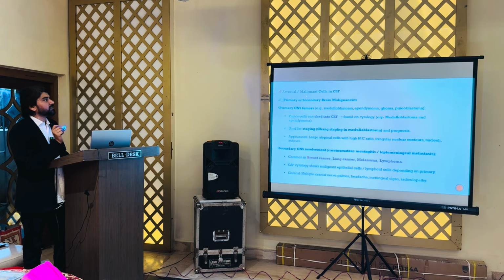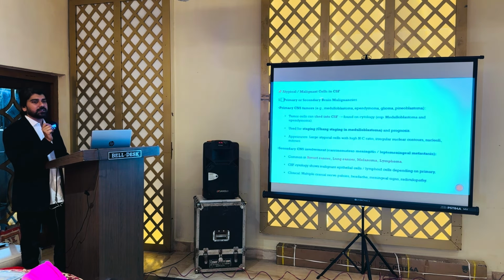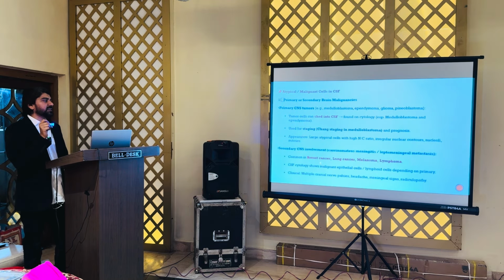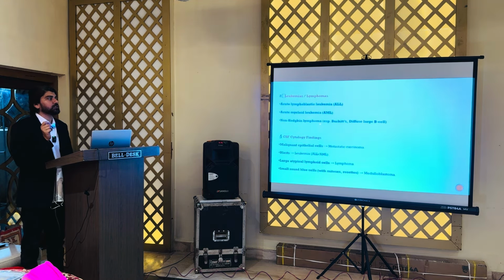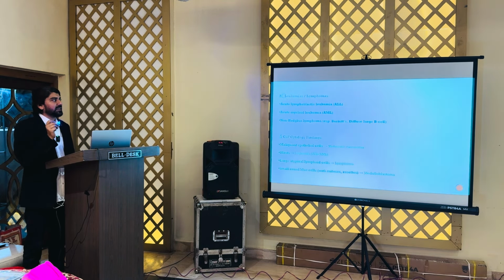Sometimes atypical or malignant cells can also be seen in the CSF, which helps to diagnose brain malignancies like medulloblastoma and ependymoma, because these are tumors that can shed cells into the CSF. And on cytology, we can diagnose these. Apart from that, secondary CNS involvement can also be seen, like in breast cancer, lung cancer, melanoma and lymphoma. If you talk about the leukemias, then acute lymphoblastic leukemia, acute myeloid leukemia and non-Hodgkin lymphoma are the malignancies that can be diagnosed on the CSF.